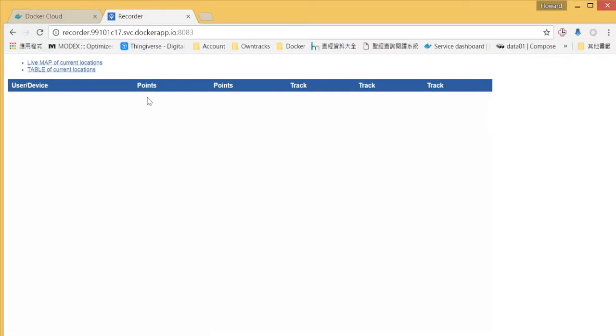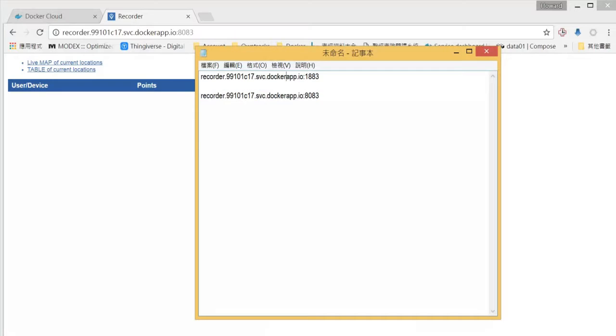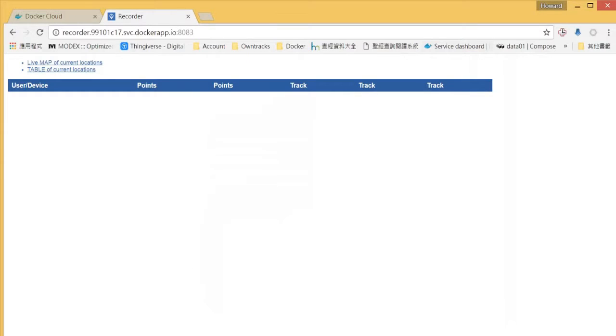That means our server is running correctly. So let's test the MQTT broker. We will need this information again and the port number 1883. Let's open up our MQTT FX.